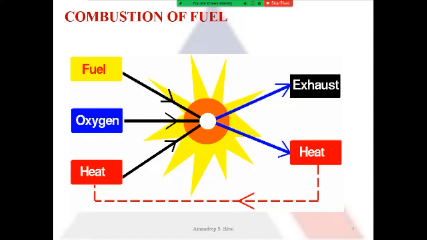To start the combustion process, I need an external source of heat. After the combustion has begun, the heat is provided from within the combustion. So this is the input side, and this is the output side of combustion. Fuel, oxygen, and heat produce combustion, and the byproducts of combustion are exhaust gases and heat. So this is the phenomenon of combustion of any fuel.